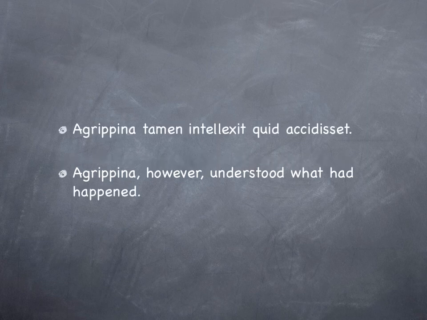Agrippina tamen intellexit quid accidisset. Agrippina, however, understood, intellexit, quid accidisset, what had happened. That's that question word. So what has happened is a direct question. Agrippina, however, understood what had happened is an indirect question. Hence, accidisset is in the pluperfect subjunctive. Okay, there's one more Nero story to go.